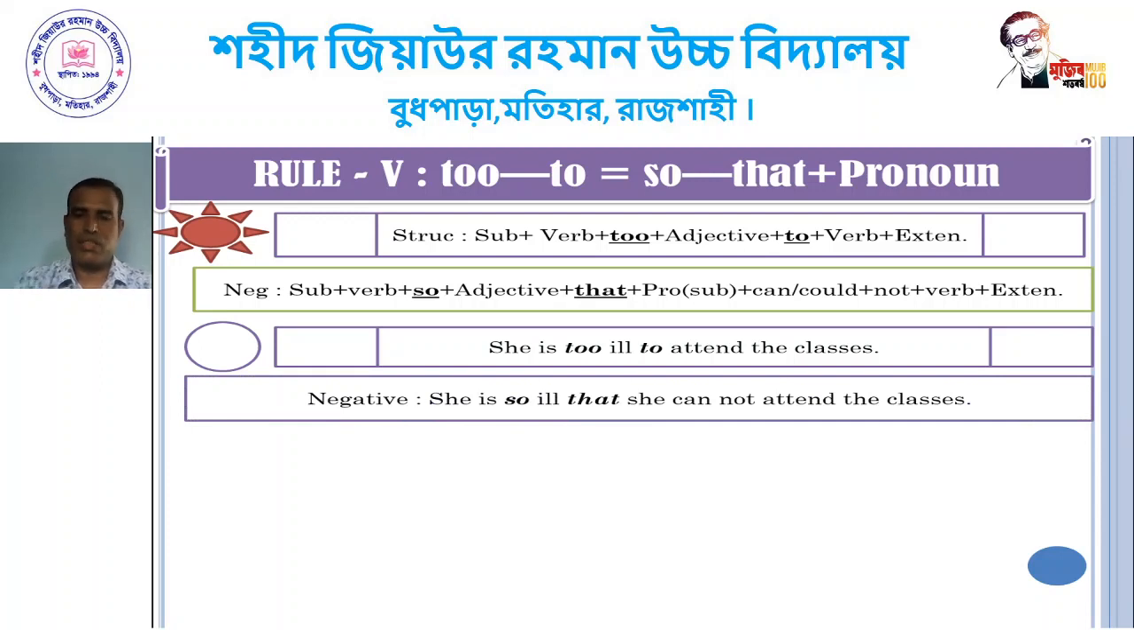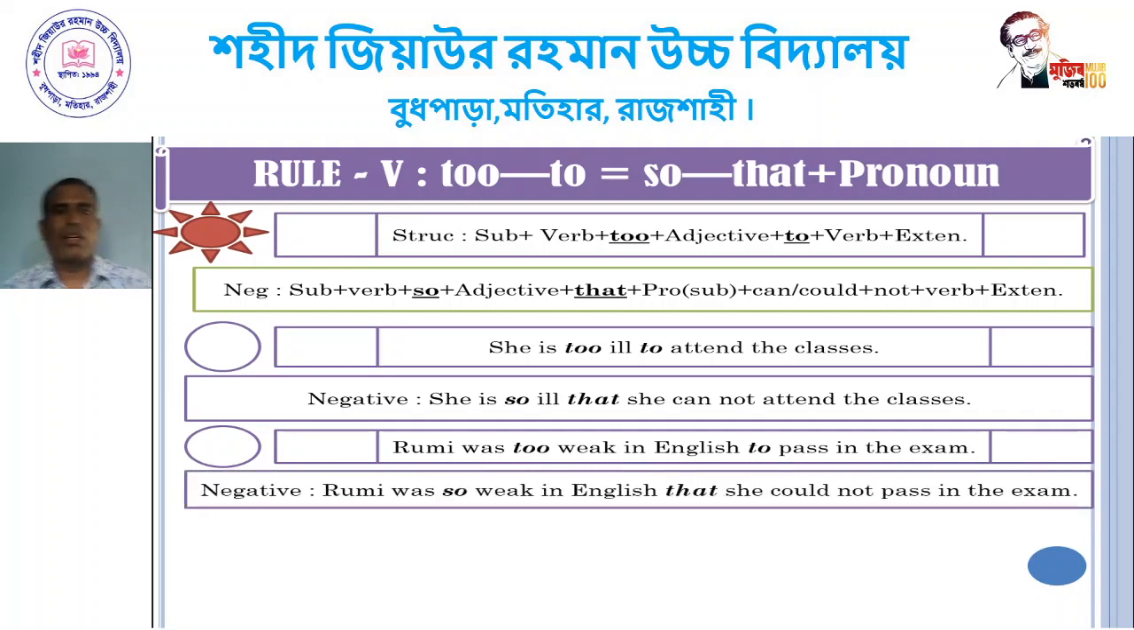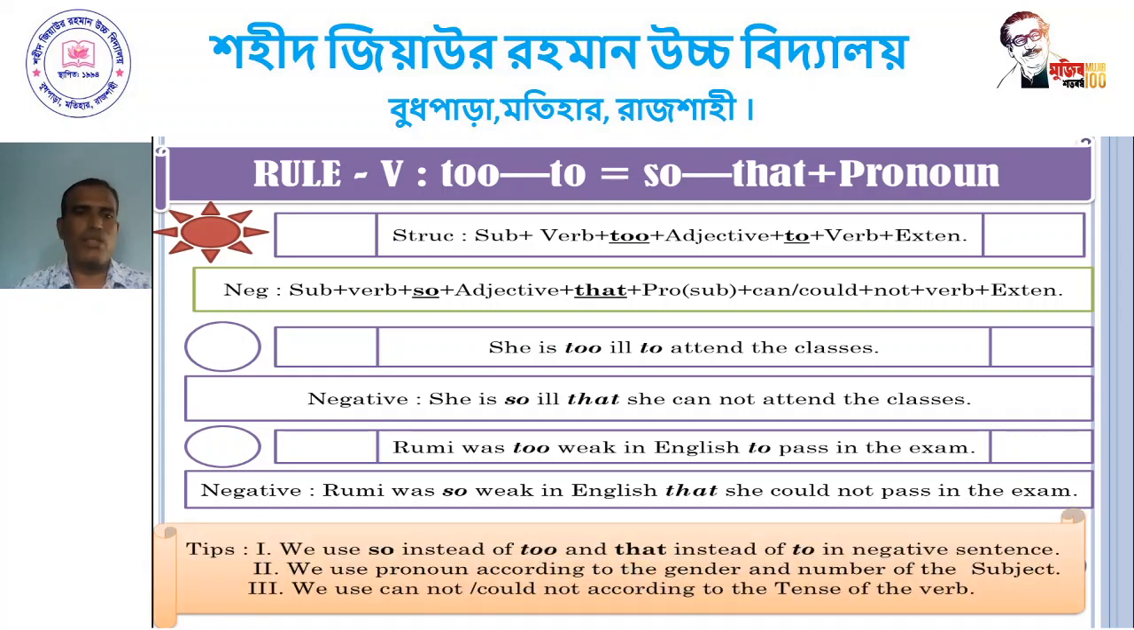Dear student, Rumi was too weak in English to pass in the exam. Rumi was so weak in English that she could not pass in the exam. Dear student, we use so instead of too and that instead of to in the negative sentence. We use the pronoun according to the gender and number of the subject. We use cannot or could not according to the tense of the verb.